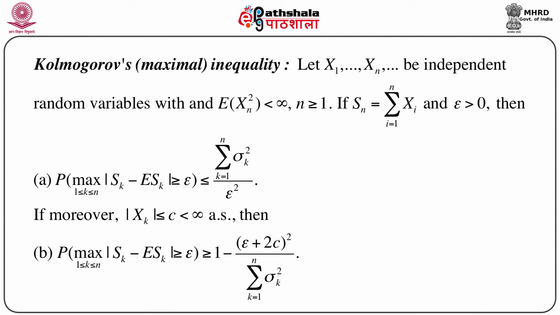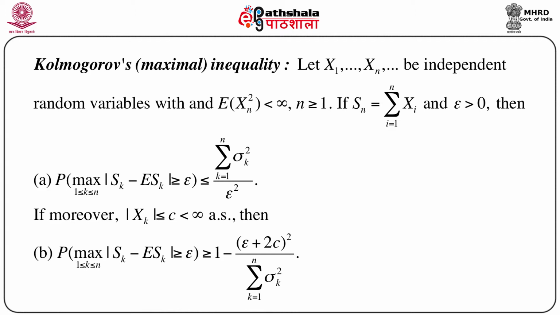That means we assume the existence of second order moment and no higher order moment. At this moment we are not assuming the existence of any higher order moment. So, moments up to second order are enough to prove Kolmogorov's inequality.